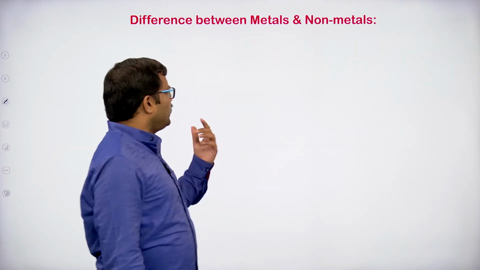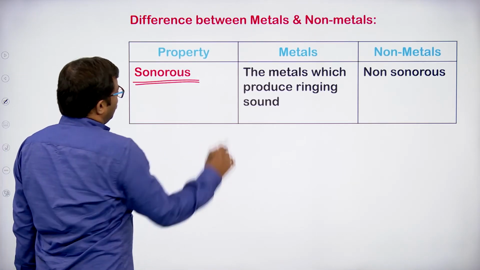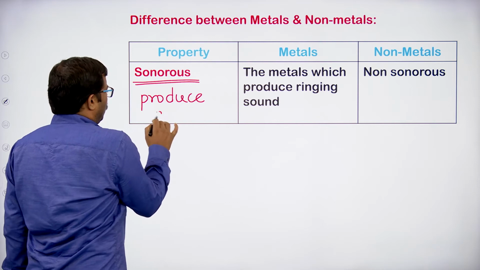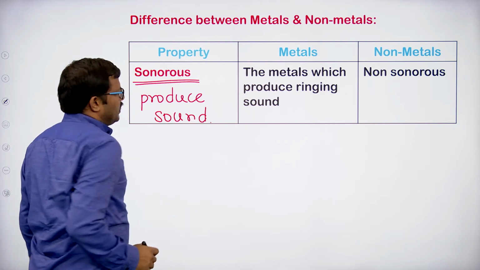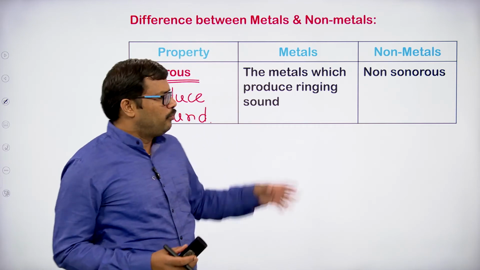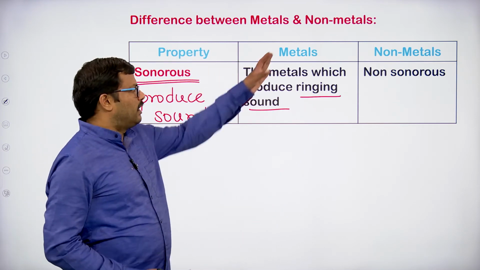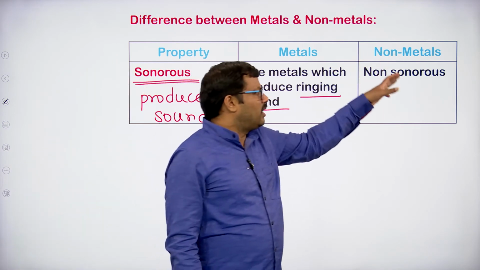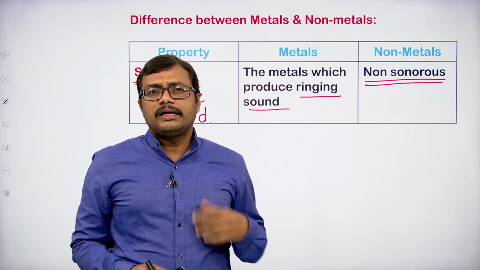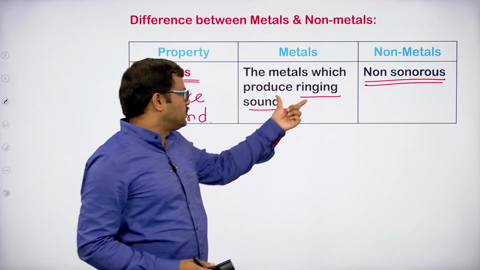Let us see one more property, the last but not least, a very important one: sonorous. What do you mean by sonorous? Sonorous means producing sound. Generally which elements produce sound? I think you have observed that when you hit an iron rod, it produces sound. So metals produce sound. They are called sonorous materials. Metals are sonorous, whereas non-metals are non-sonorous. That is to say, when you beat non-metals, the ringing sound is not produced, but when you beat a metal, it produces the ringing sound.